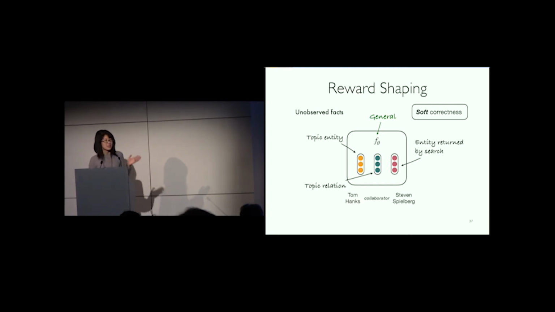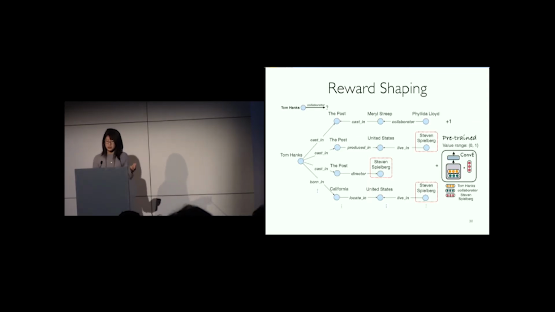Notice the connection of its form to the knowledge graph embedding functions. In our work, we use a pre-trained ConvE model to estimate this correctness. ConvE is a state-of-the-art knowledge graph embedding model. For the answers whose correctness can be determined by the knowledge graph, we still keep the original positive reward. This is how we solve the graph incompleteness problem.